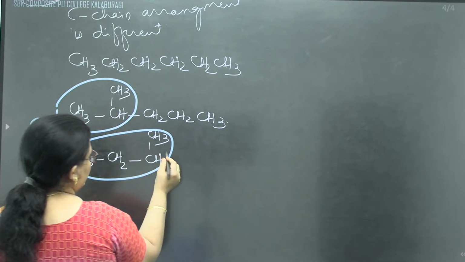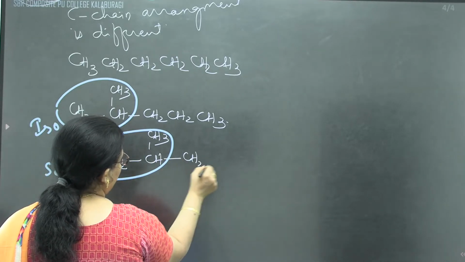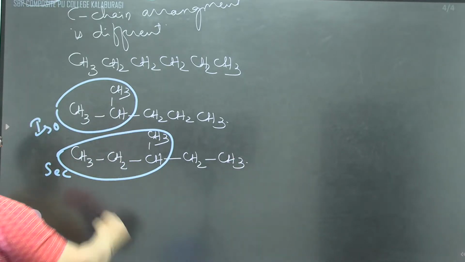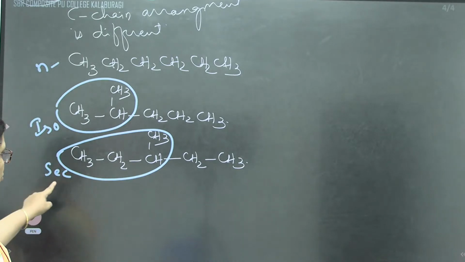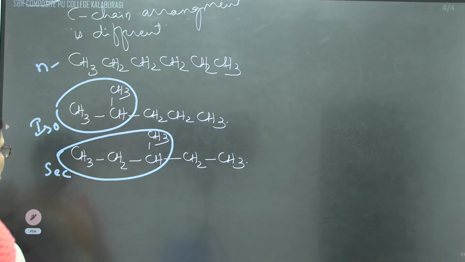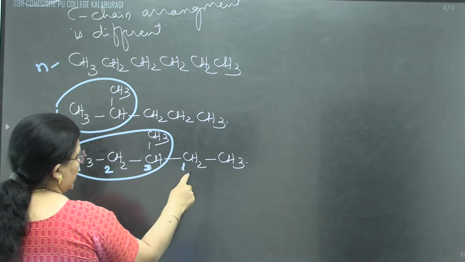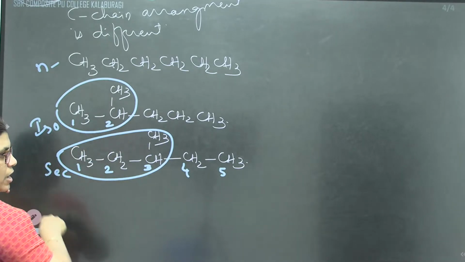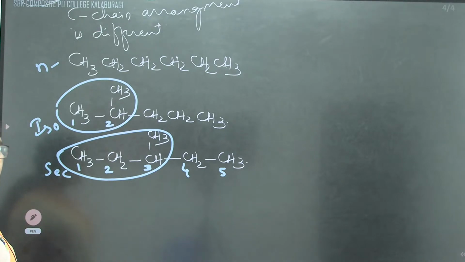CH3, CH2, CH, 1, 2, 3, 4, 5, and 6. According to the common system, this is called normal, this is called iso and this is called secondary. One of the simplest ways to remember the name: if the second carbon atom has a methyl group, it is called iso. If the third carbon atom has a methyl group, you can call it secondary.